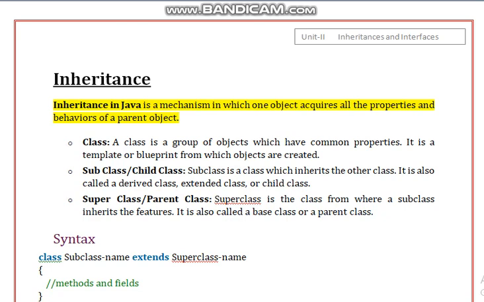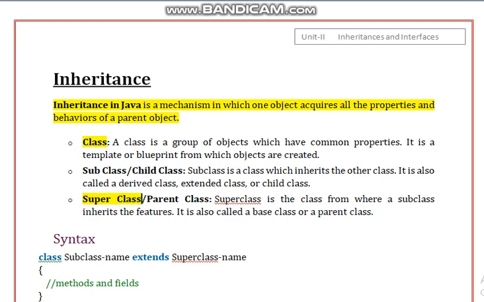Now here we need to know certain terms. Okay, generally a class will have its own properties, its own templates, its own methods, its own member variables. Now you want to know what is superclass and what is subclass.